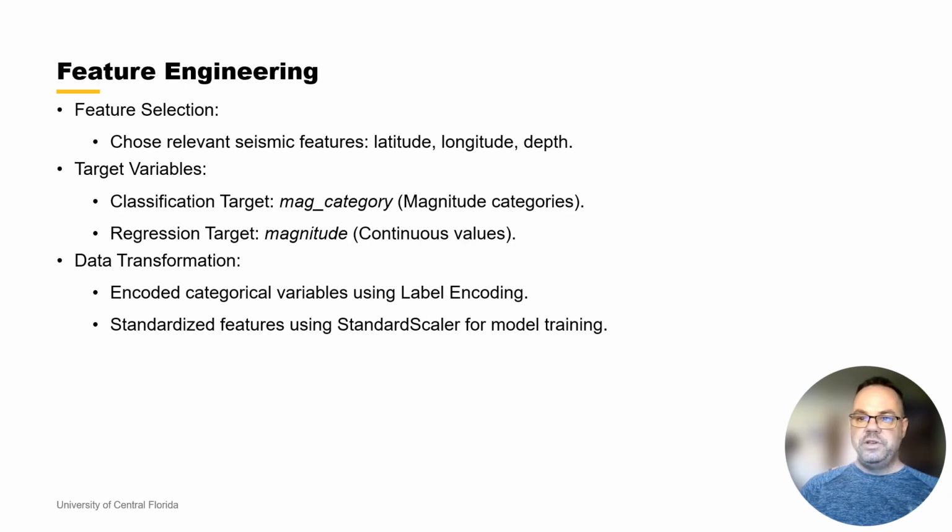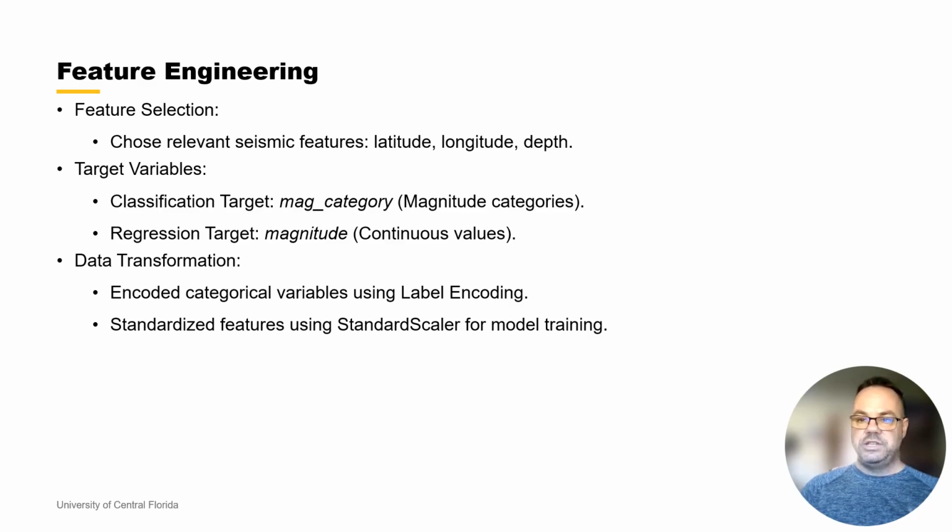In the feature engineering phase, I focused on selecting and transforming the data to optimize model performance. The features selected were latitude, longitude, and depth, as they are directly related to the seismic activity's location and intensity. The target variables were the feature mag category for classification and magnitude for regression.